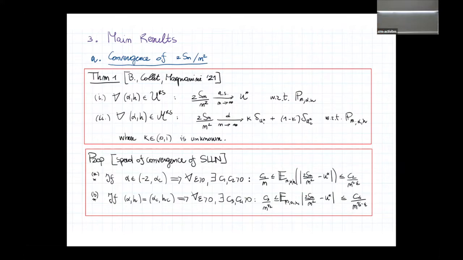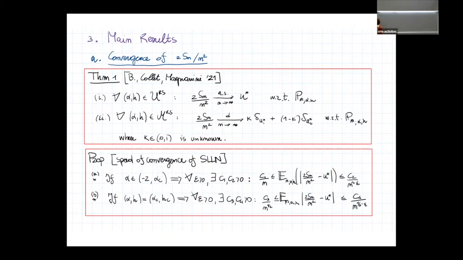That is an almost sure convergence to U star, which is the unique solution of the problem. While in the region of multiplicity, we cannot hope for such a result, but we prove convergence in distribution to a mixture of Dirac delta measures on U1 star and U2 star, where k is unknown, as I said. This is the same unknown constant also present in the paper of Chatterjee and Diaconis.